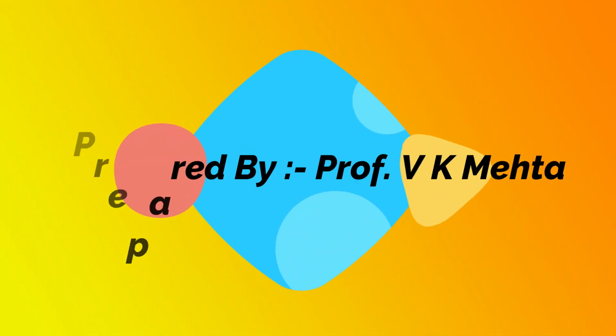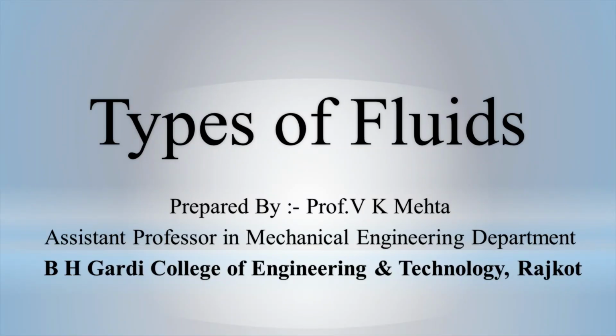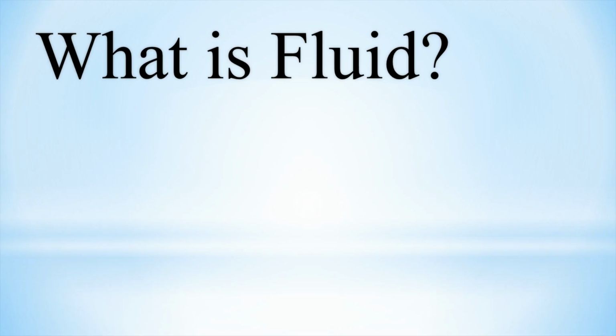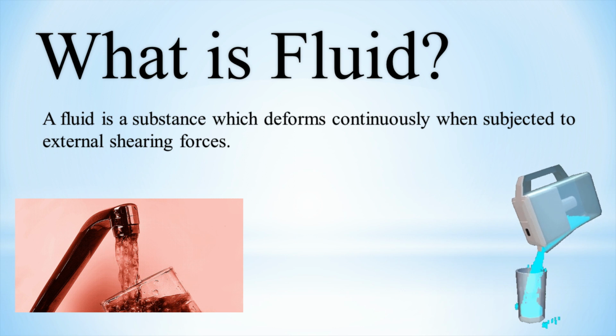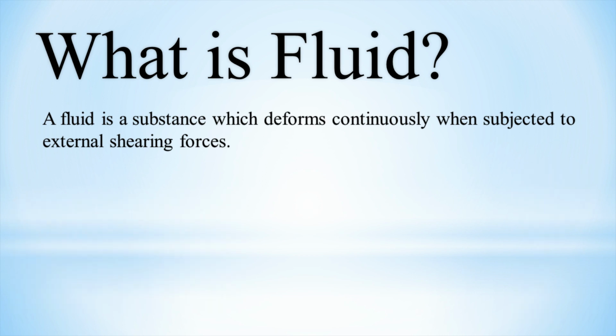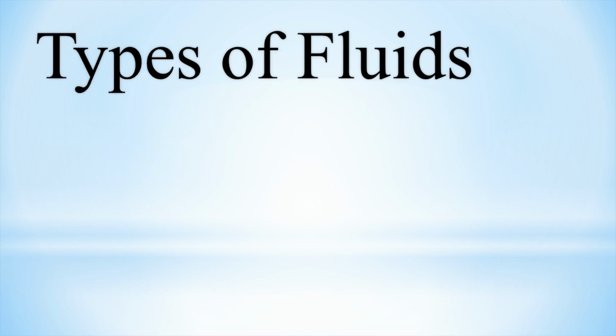In this video lecture, we will discuss the types of fluid. Let's start. First of all, what is fluid? A fluid is a substance or matter which is continuously deformed with the application of shear force. It is called fluid. A fluid may be liquid or gas, and gases are also fluid and liquids are also called fluid. So in brief, a fluid is a substance which deforms continuously when subjected to external shearing forces.